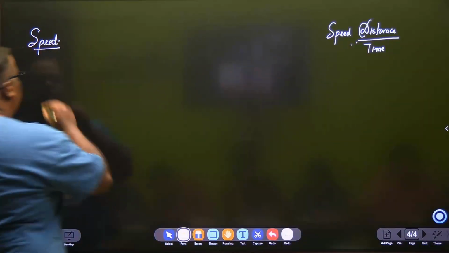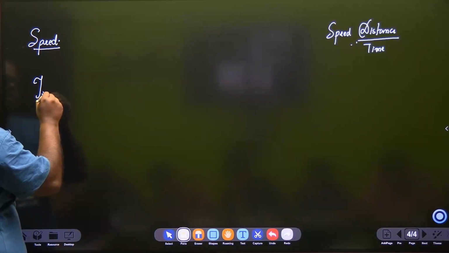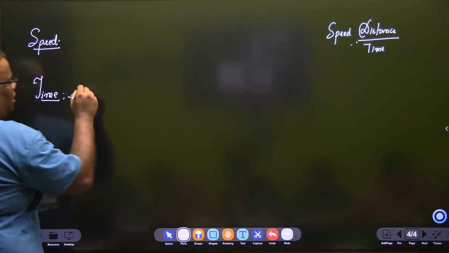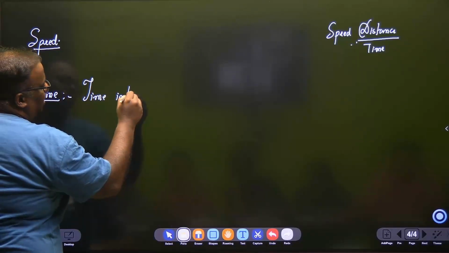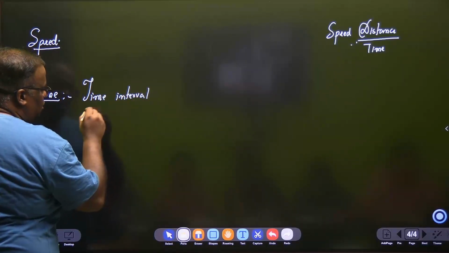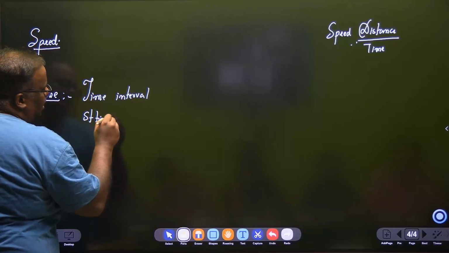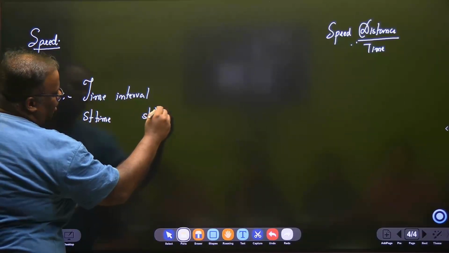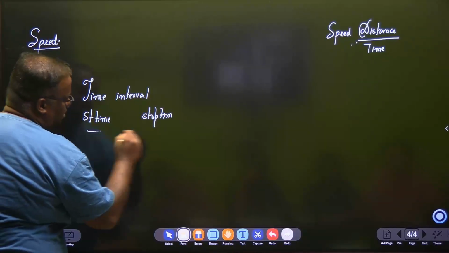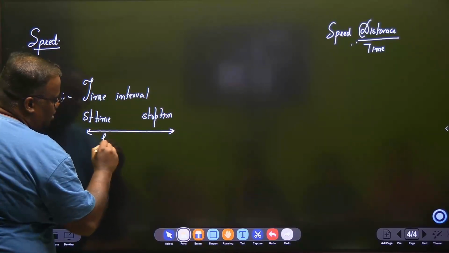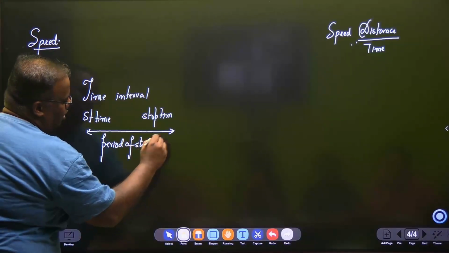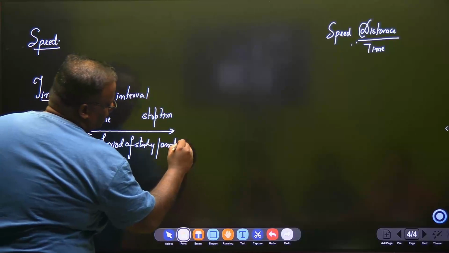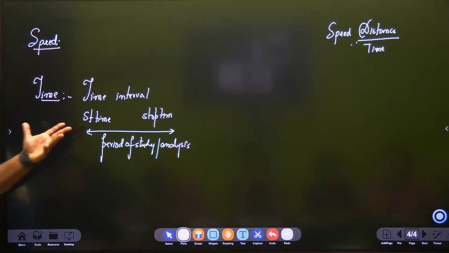So now let's also talk about time. In physics, you will always hear about a word called time interval. A time interval means it will have a start time and it will have a stop time. This is your period of analysis, your period of study, or an experiment that you are doing. And that will be known as your time interval.